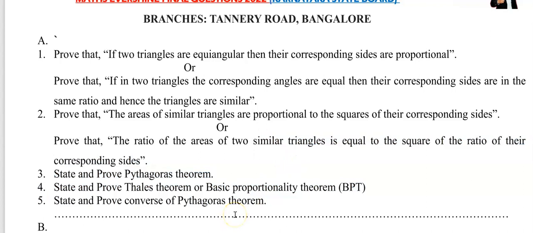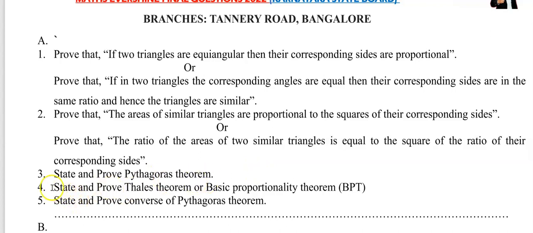State and prove means you write the statement and also prove the given statement. If not, they will give you the statement only. Example: prove that in a right angle triangle, the square on the hypotenuse is equal to the sum of the squares on the other two sides. They will give the statement and ask you only to prove it. Be careful while solving this question.